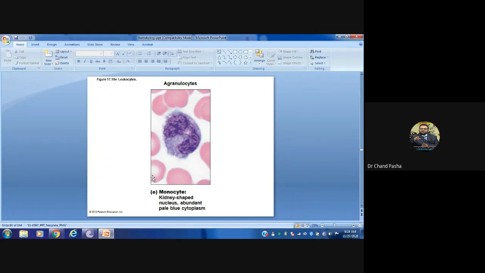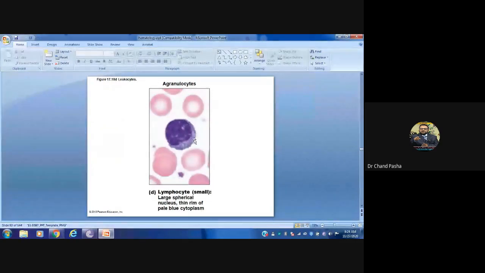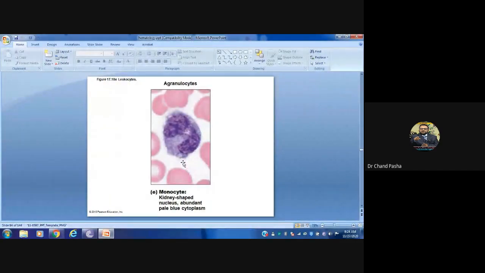Here is the one thing you should differentiate: the nucleus is very large, but it is lobed, a bilobed nucleus. See here the cytoplasm has entered, whereas in monocytes the nucleus is only C-shaped. Here you will have a lobed nucleus, and that is how we can differentiate these two. Size-wise, monocytes are also larger than lymphocyte cells.